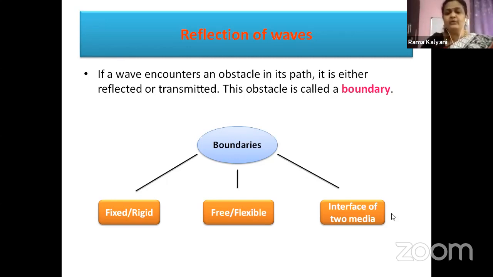The other type of boundary is the interface between two media. If the wave is traveling from a less dense medium to a more dense medium, what happens at the interface? Where did you come across this earlier? Light waves also move from one medium to another. From a denser medium to a rarer medium, what happens? From a rarer medium to a denser medium, what happens? So here it is a generalized term for waves.